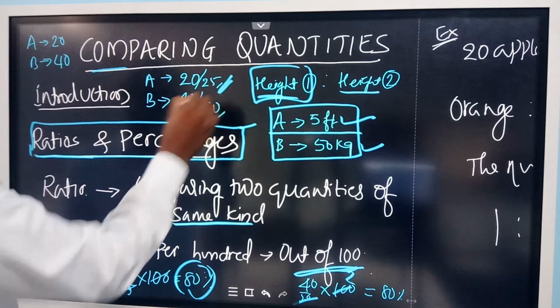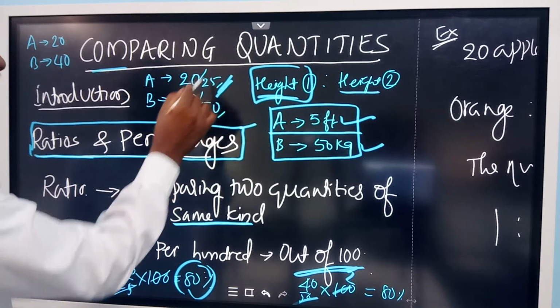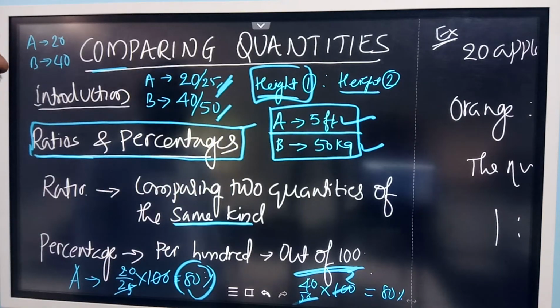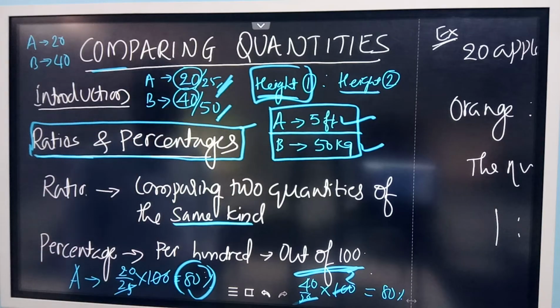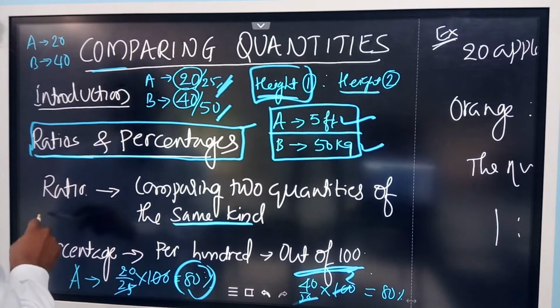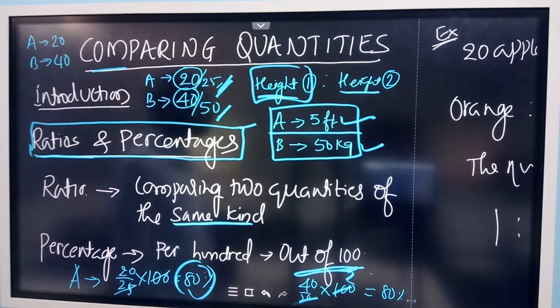Just looking at the marks will not give you a clear picture. So it should be converted to percentage, then you can compare. These are the two things we mainly use to compare quantities: either ratio or percentages.